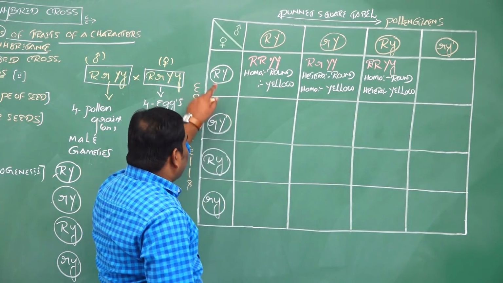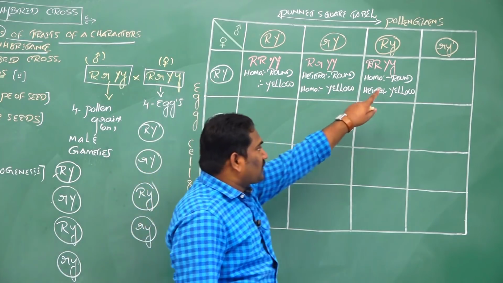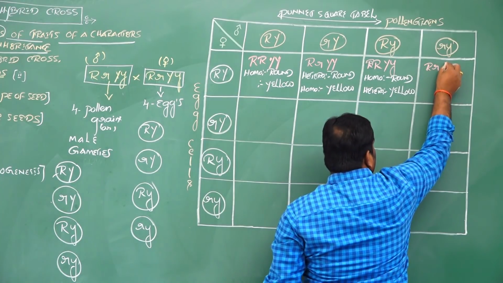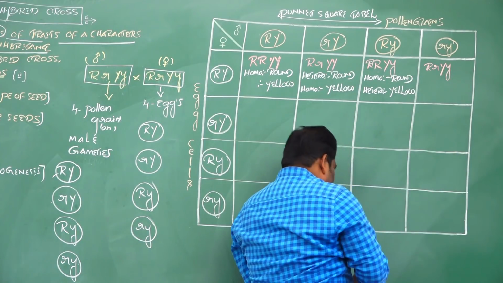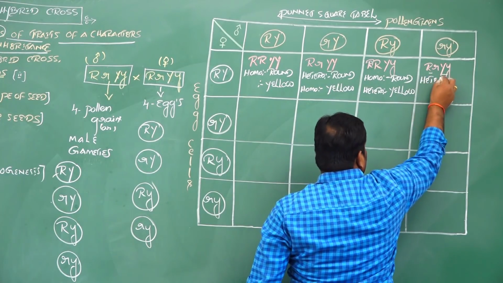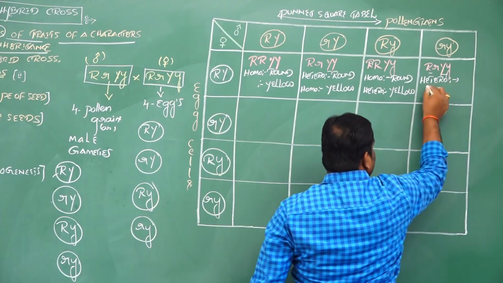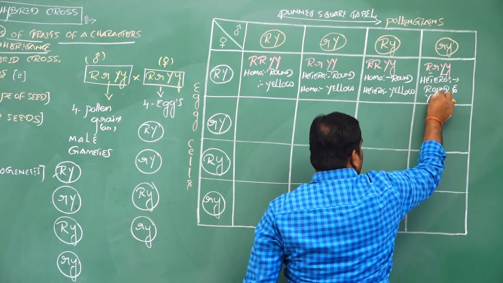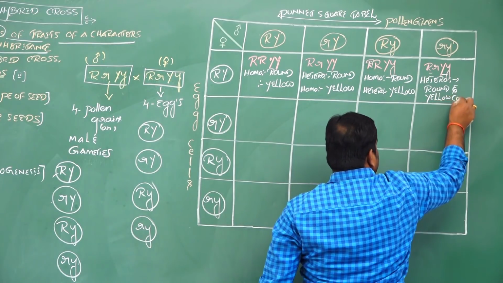And the last one, capital R, Y crosses with small r, y, then it produces capital R, small r, capital Y, small y. Then both the characters are heterozygous: rounded shape of seeds and yellow color seeds.